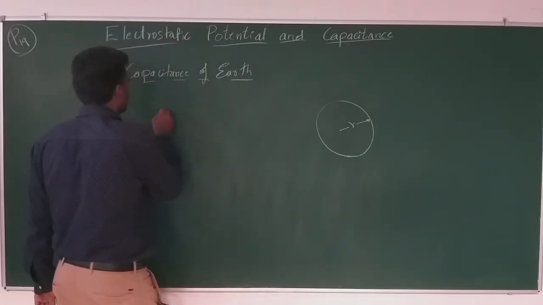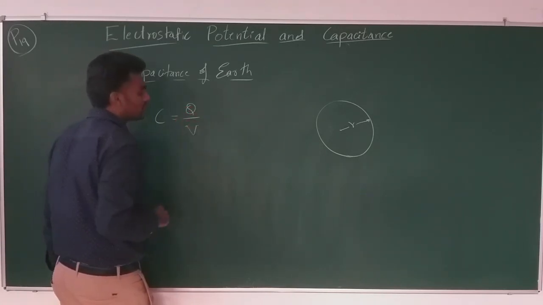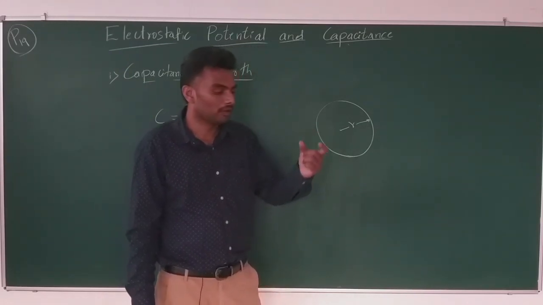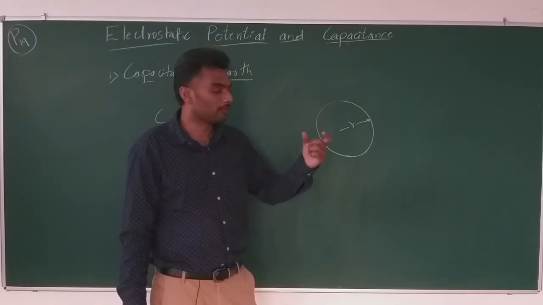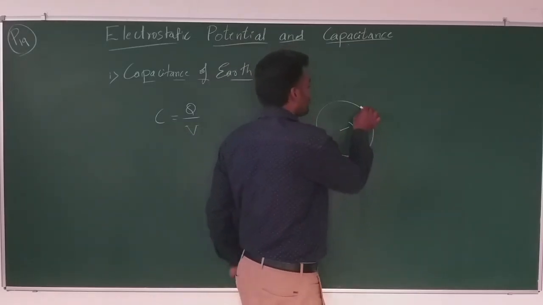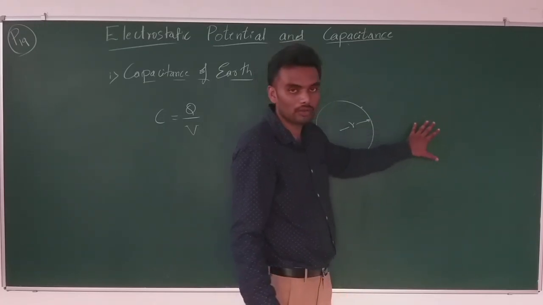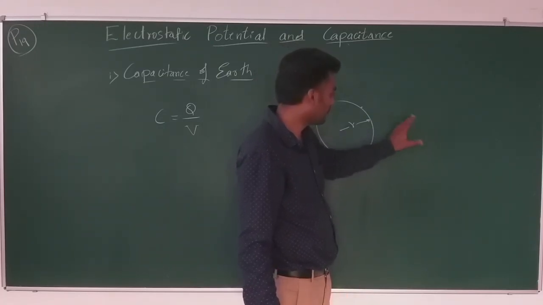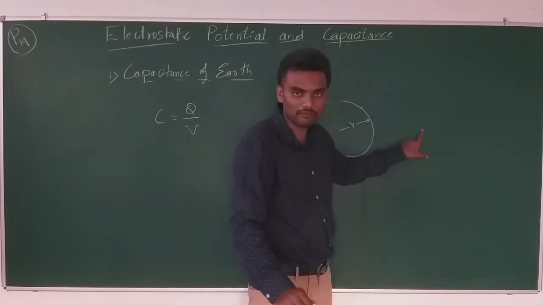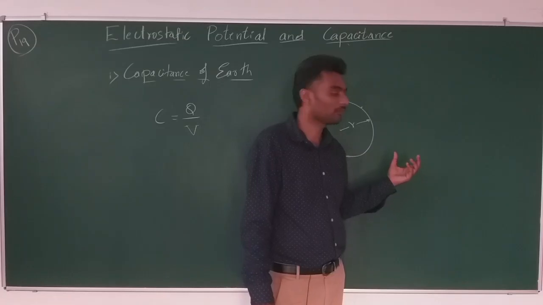Now, capacitance of the body is given by the charge stored divided by the potential difference between the plates, as we saw for the parallel plate capacitor, right? But since we have a single body here, there is no other negatively charged body kept close. If we had that, the potential difference would be the potential of this body minus the potential of the other. This V represents the potential difference between two bodies which are kept close to each other.